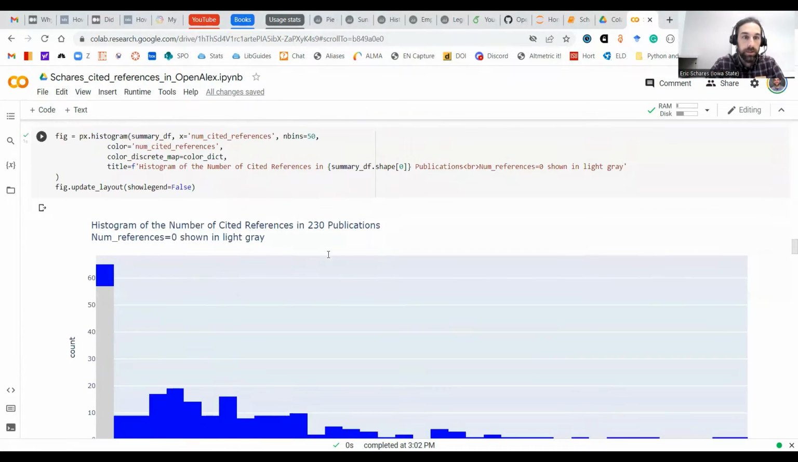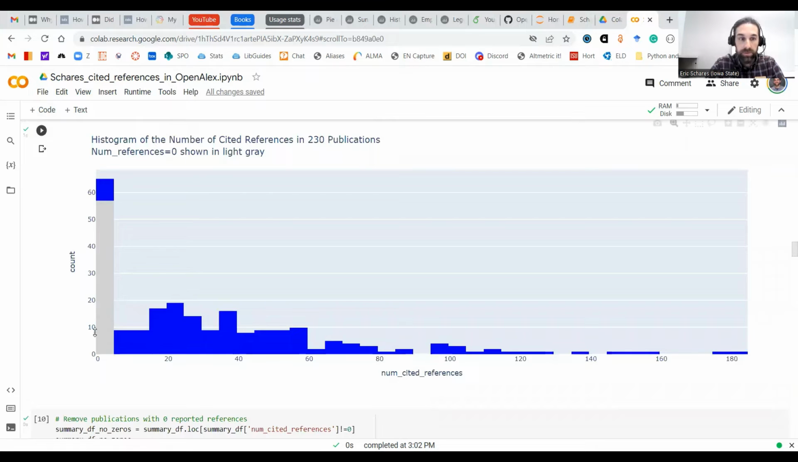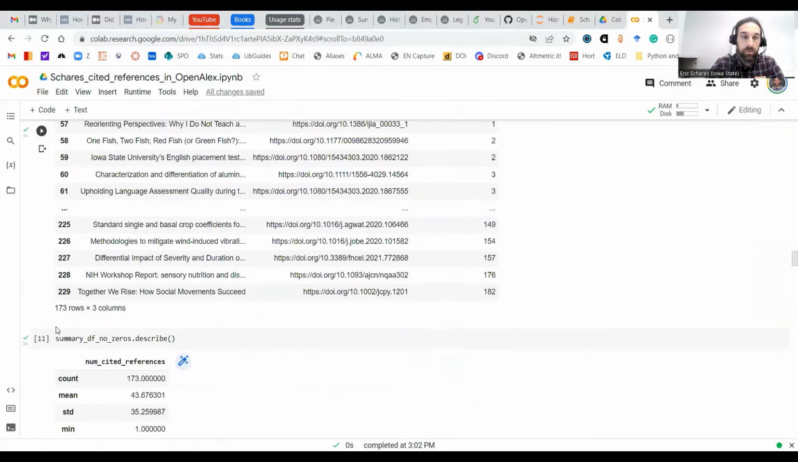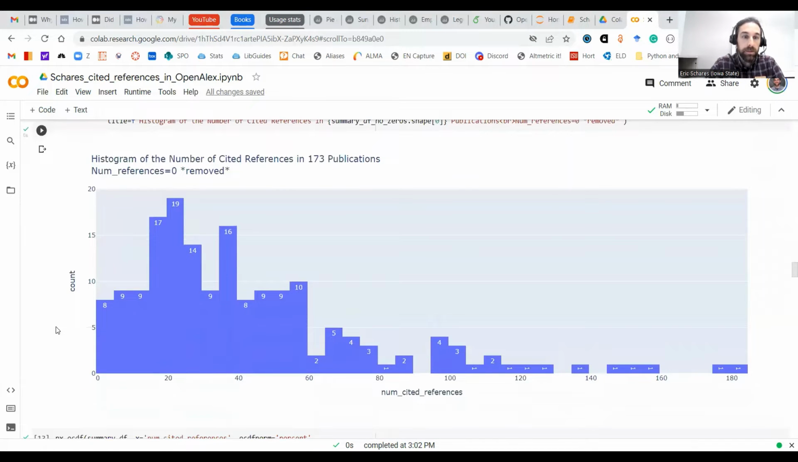Now we've got all this data. We're looking at the number of references, and here's that big bar of 0 reported references. I can remove that with some pandas. Now here's the same bar with that removed. This is down to 173 publications that have some number of references. You can see the scatter of the count, and way out here, we've got one paper with somewhere between 175 and 179. This one, as we saw, was 182.